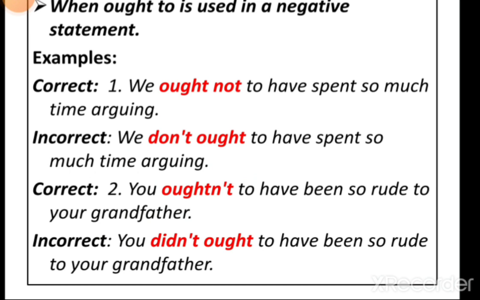Like in sentence 1, we ought not to have spent so much time arguing. Here the word not comes between ought and to. And in sentence 2, the contracted form comes between ought and to.